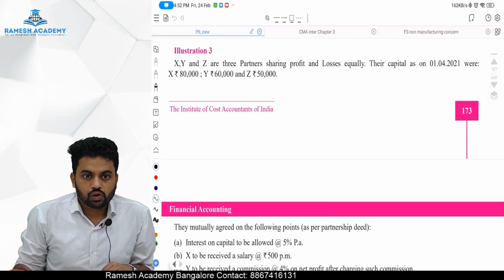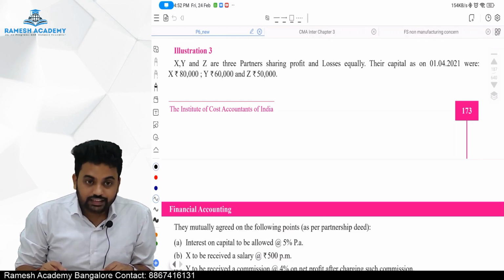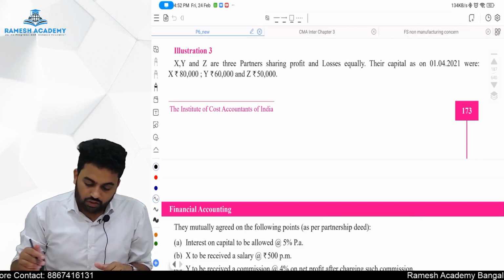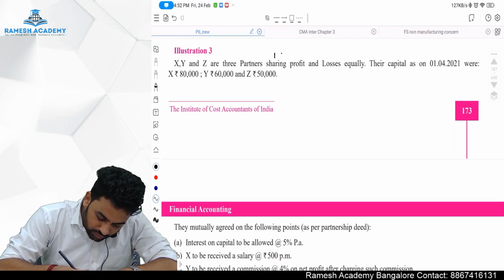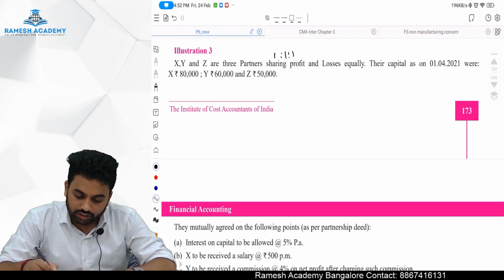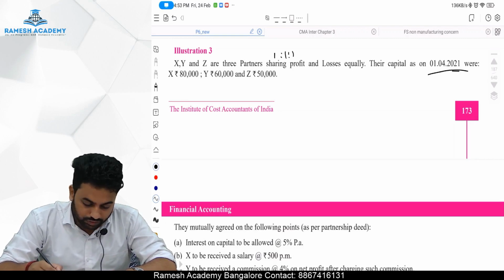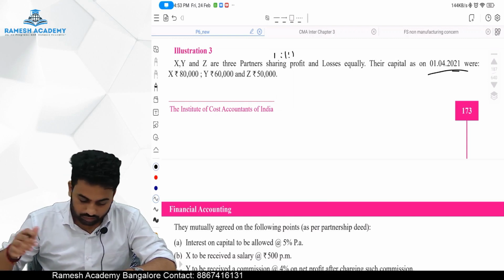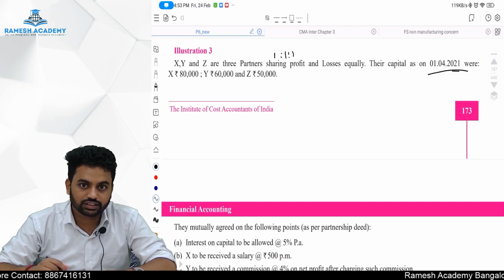Illustration number 3. X, Y and Z are three partners sharing profit and losses equally. So what is the profit sharing ratio of X, Y and Z? The profit sharing ratio is 1:1:1. Their capital as on 1st of April 2021 were X rupees 80,000, Y rupees 60,000, Z rupees 50,000. This is their capital.